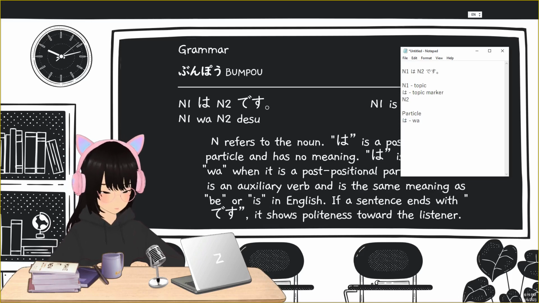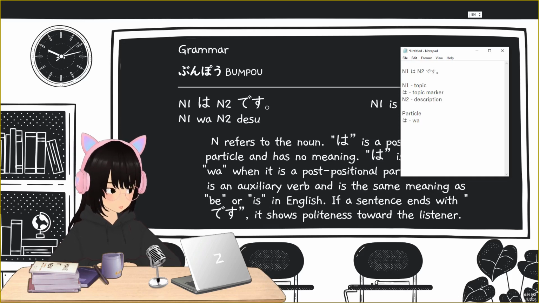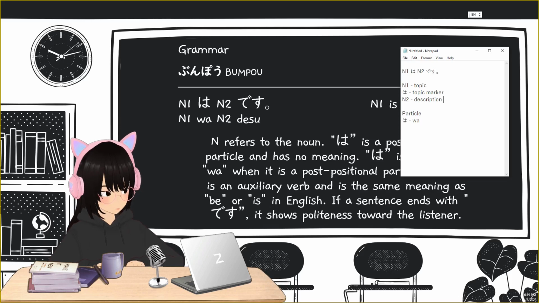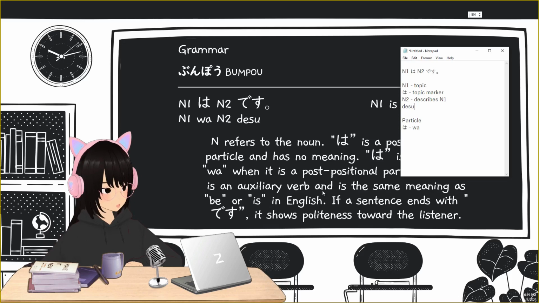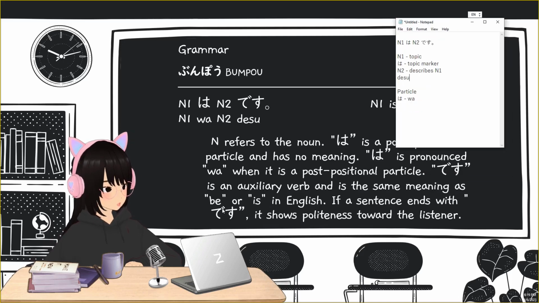Then N2 is the description about N1, or it describes N1. And then desu. Desu here is an auxiliary verb and has the same meaning as be or is in English.